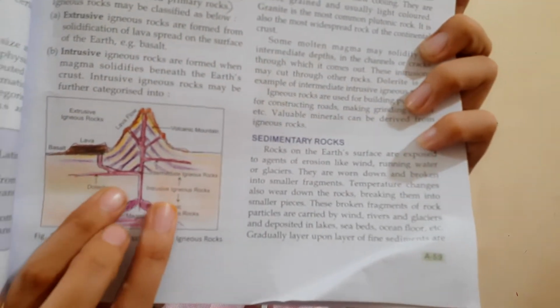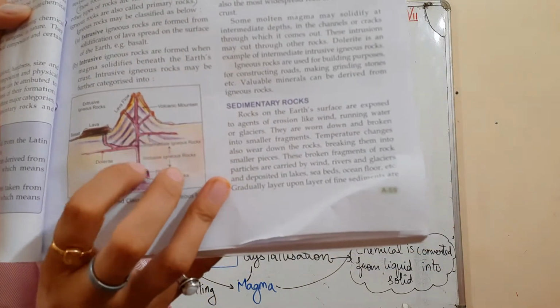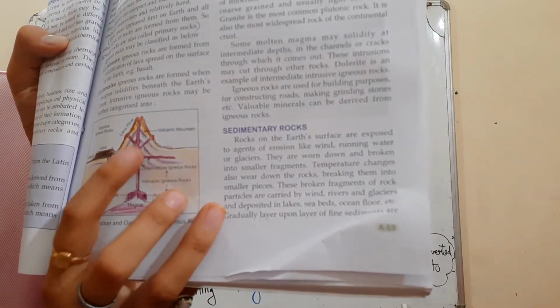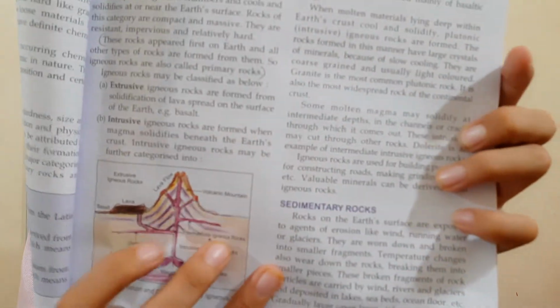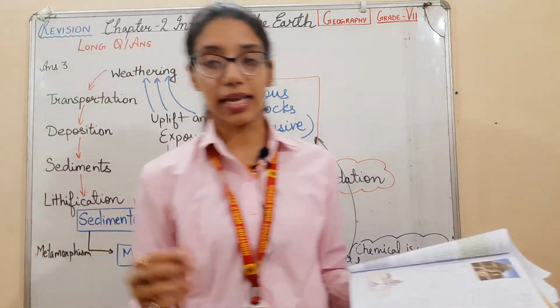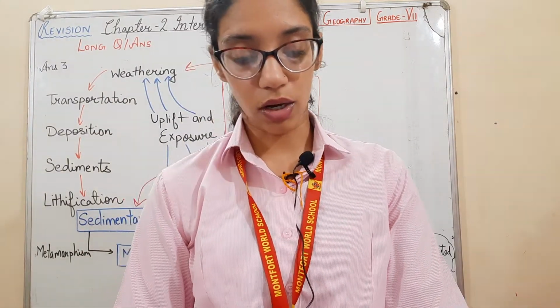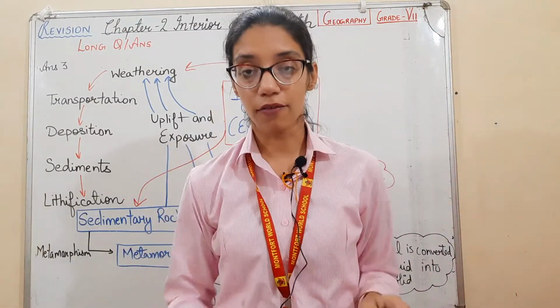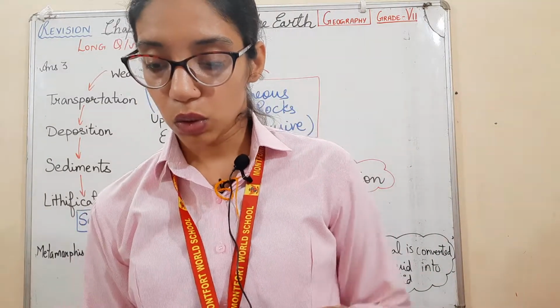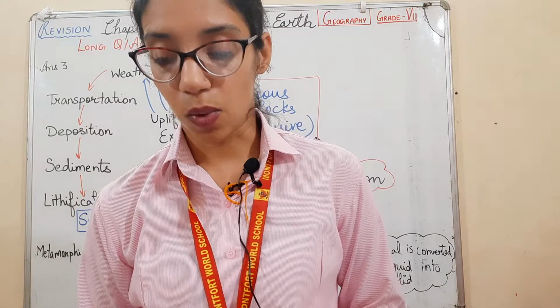Rocks are formed when this magma solidifies. The rocks include the lava flows and the volcanic ash. See, from here the lava flows through the vent. Here your volcanic ash is there. When the volcano bursts out, the volcanic ash is taken out. In that vent there are your rocks and your volcanic ash where your lava flows. So there are two types of extrusive igneous rocks. One is explosive, one is quiet.